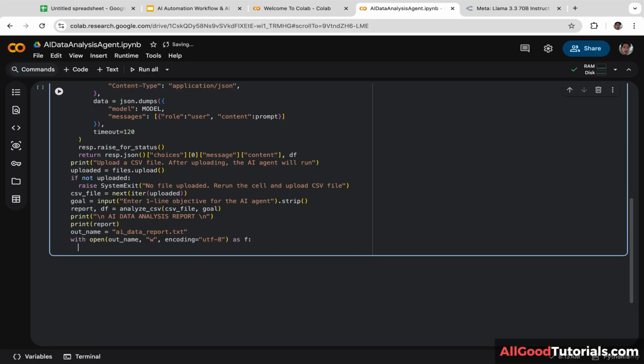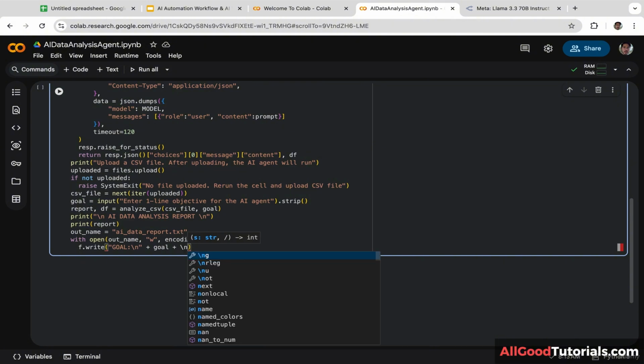Next, we are going to write the user analysis goal to the file. f.write. Okay, now we are going to add the goal: \n plus, let's copy and paste goal and put it here inside the parentheses, plus \n\n.